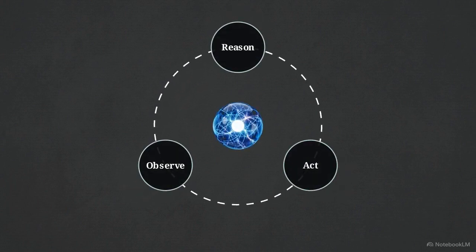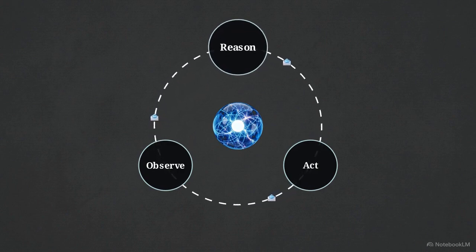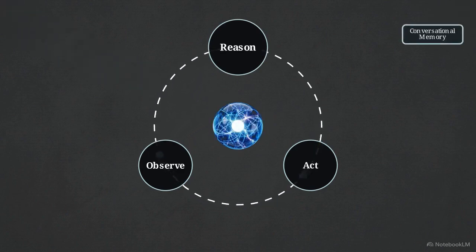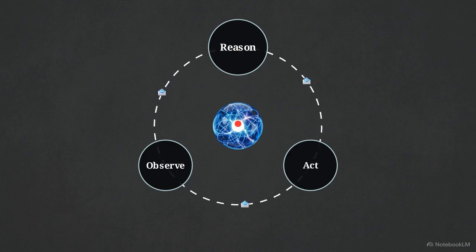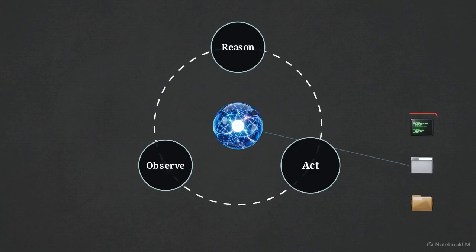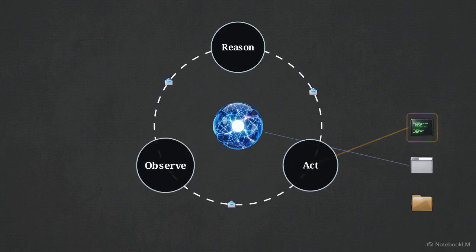This animated flowchart shows exactly how that autonomy works. It represents the ReAct pattern, which replaces the old single prompt and response interaction with a continuous thinking cycle: reason, act, and observe. In the reason phase, the agent receives a task and independently evaluates it. It pulls in external context, like system instructions and conversational memory, to figure out exactly what the user is asking for. Moving to the act phase, the model determines if it lacks the information needed to solve the problem.